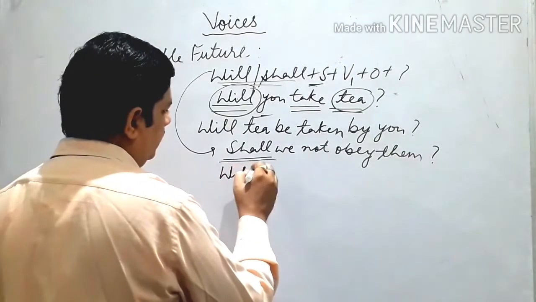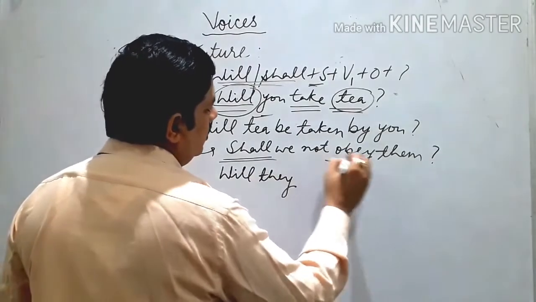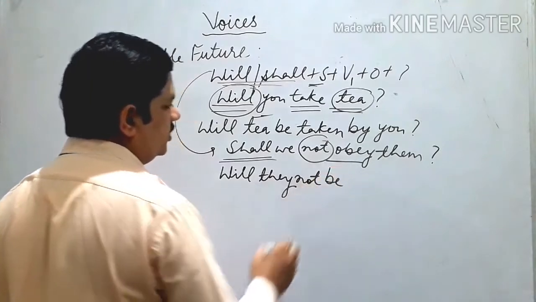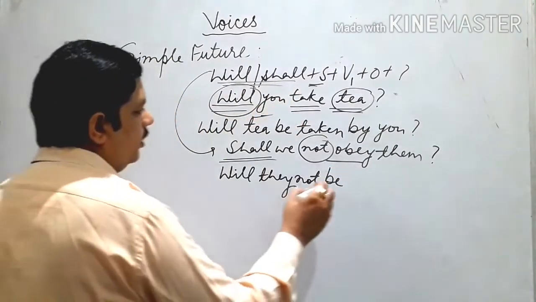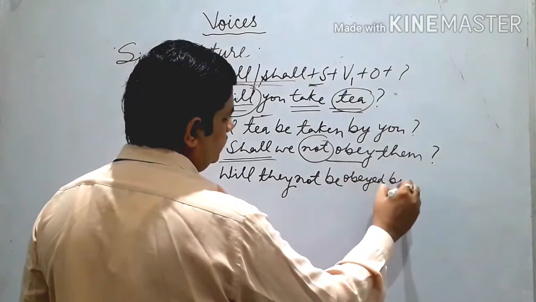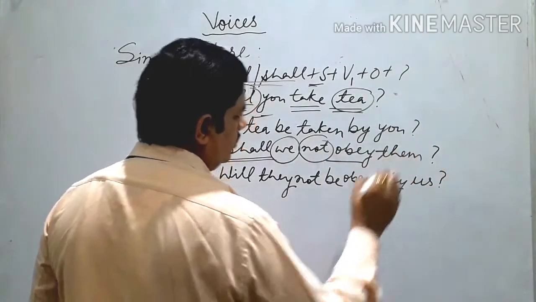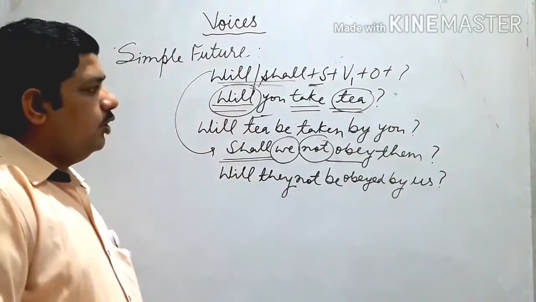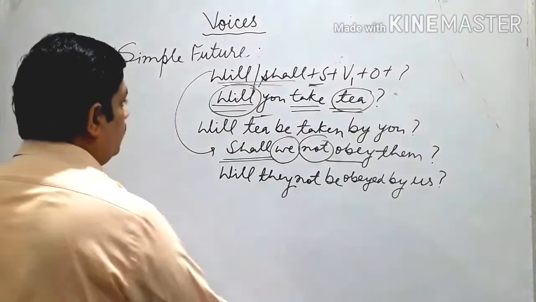So will they. Negative is there, will they not. Then we use be because it is simple future. Will they not be? And then third form, obeyed by, first person changed into object. Okay. So this is how we use it. This is interrogative and interrogative negative.